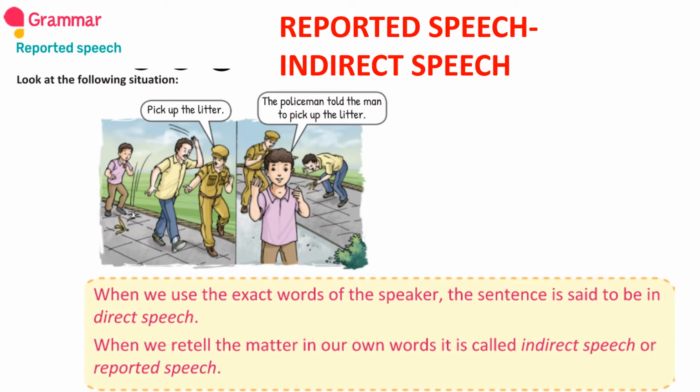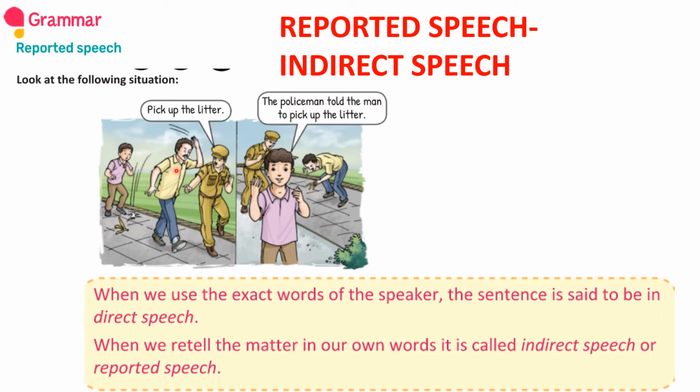There is a picture given in your textbook on page number 87. Can you see that picture in your textbook? It is here also on the screen. Now look at the following situation. See, there are two pictures. Can you see here? The policeman is telling something to the other man. He says, pick up the litter, because he ate the banana and then he threw the peel on the road. The policeman says, pick up the litter. Can you see? It is his dialogue. The policeman says directly to the man. So this is direct speech. Pick up the litter is direct speech. Clear?